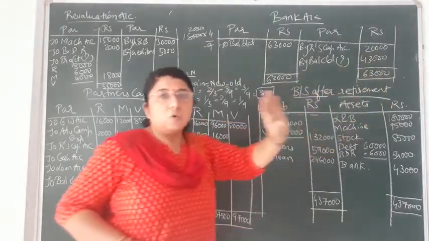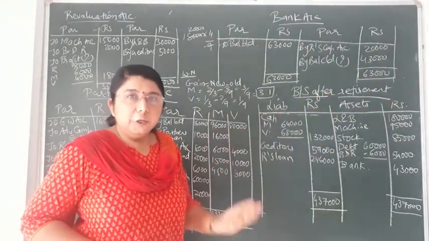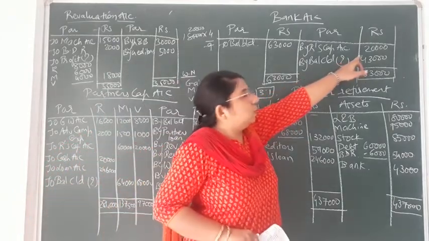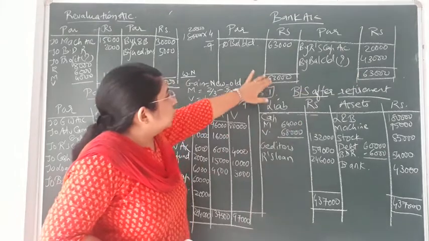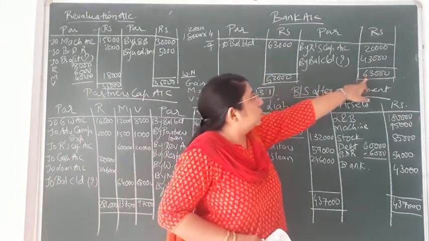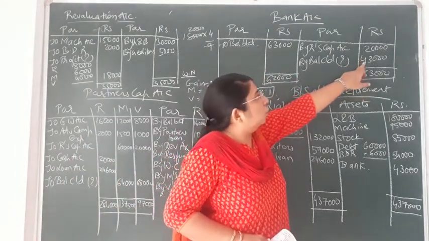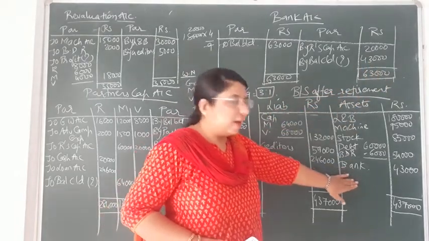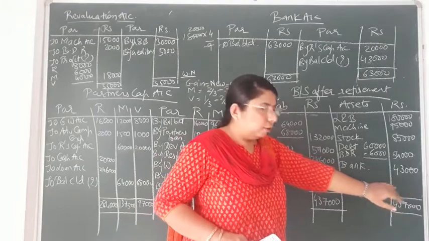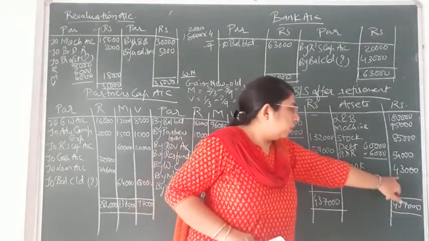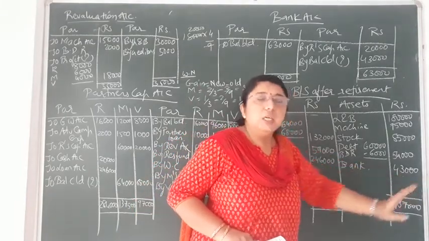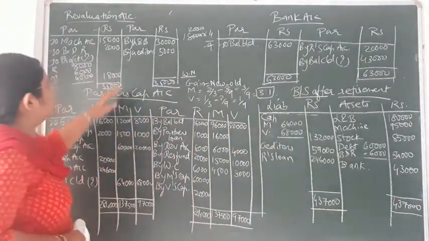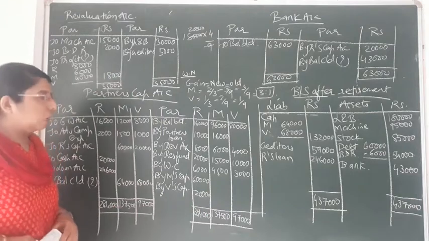It means that much amount will be reduced from the bank balance of the firm. So 20,000 reduction in the bank balance. Now 63,000 minus 20,000, the closing balance of the bank account would come to 43,000, and that closing or new balance of bank we will note down in the new balance sheet, on the asset side, that is 43,000. So the bank account is clear. Now first of all we have to close the revaluation account.